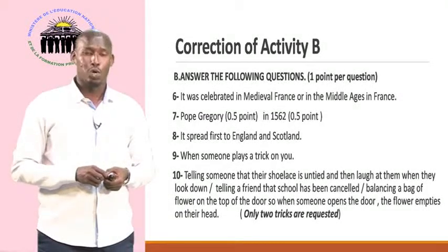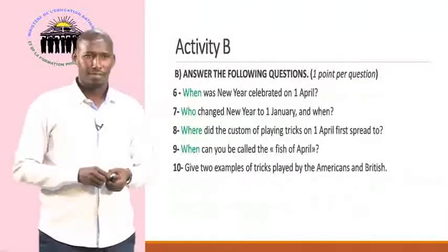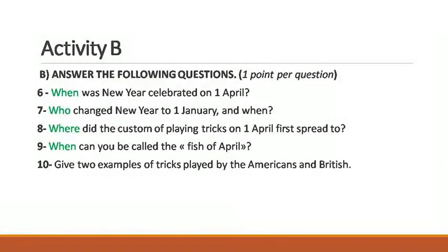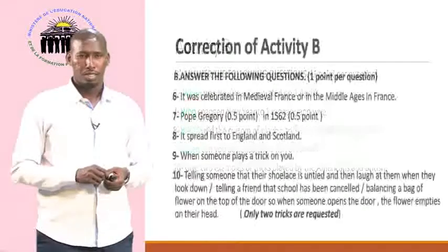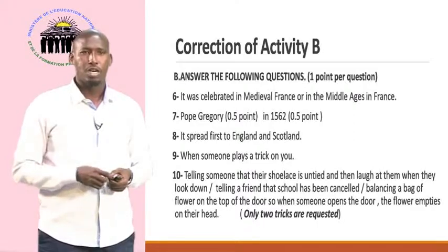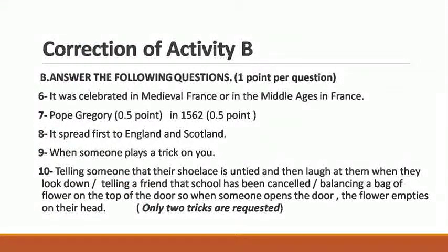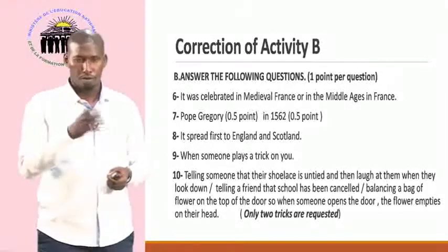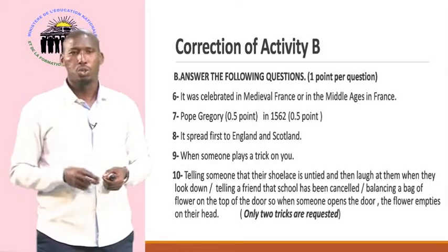The following question is, give 2 examples of tricks played by the Americans or British. Here I just gave you some examples. The first example is telling someone that their shoelace is untied and then laughing at them when they look down. Or telling a friend that school has been cancelled, or balancing a bag of flour at the top of the door. When someone enters the door, the flour empties on their head. So here we've got 3, but you were only asked for 2 tricks.